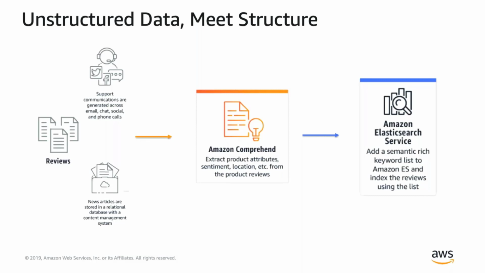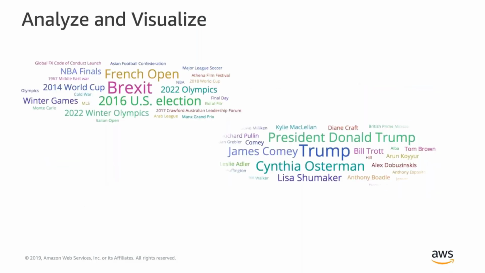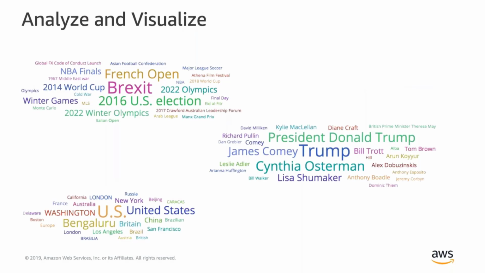And then they want to keep a close eye on news articles, news that talk about product reviews, product launches, or what's generally happening in the world that affects their business and their customers as well. So this solution ingests data from sources of text such as these, and uses the power of Amazon Comprehend with Amazon Elasticsearch Service. The solution also comes with a pre-built Kibana dashboard, so it allows you to analyze and visualize your text.